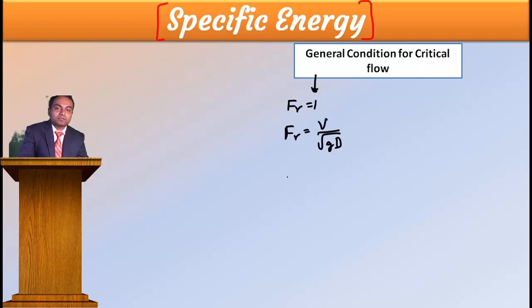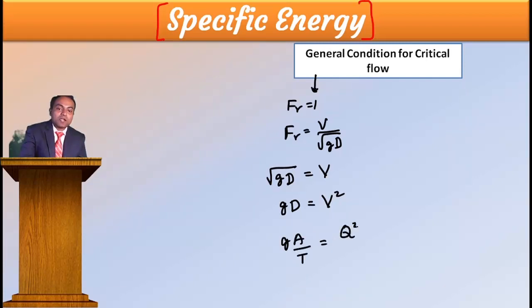Then I will get root GD is equal to V. Then GD is equal to V squared. Then G into A by T. Q is what? Q square divided by A square. Now look at it.